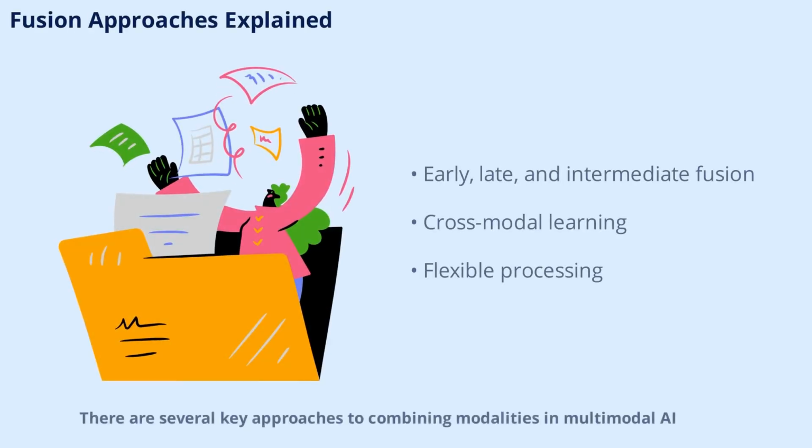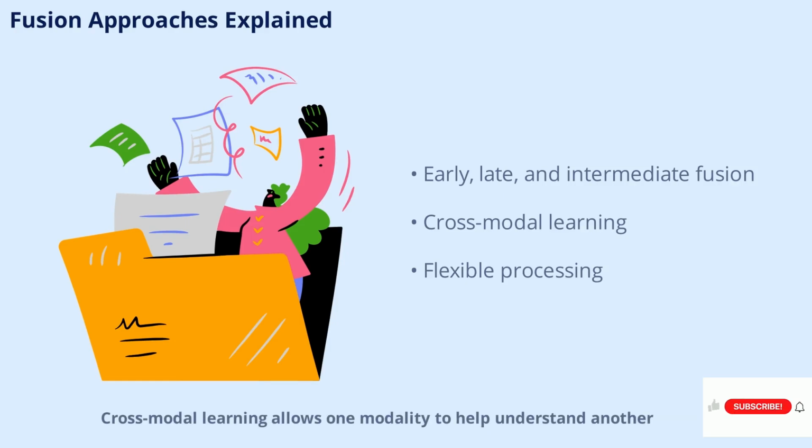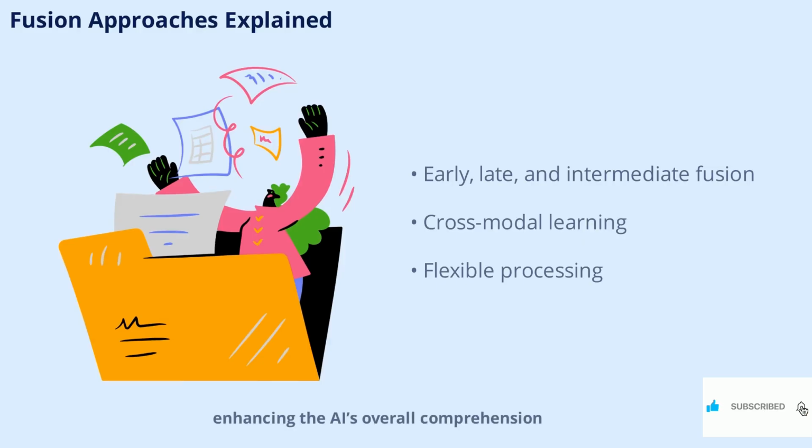There are several key approaches to combining modalities in multimodal AI. Early fusion involves merging raw data before any processing, while late fusion processes each modality separately and then combines the results. Intermediate fusion integrates information at multiple stages of processing. Cross-modal learning allows one modality to help understand another, enhancing the AI's overall comprehension. These approaches give multimodal AI the flexibility to handle a wide range of tasks and data types.